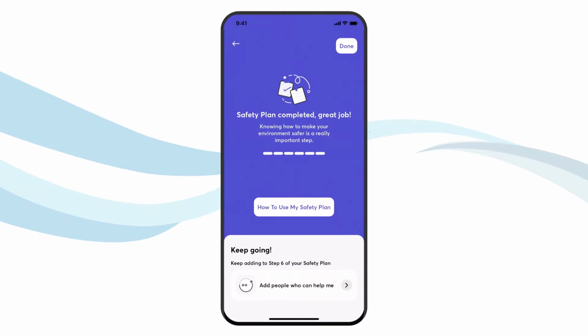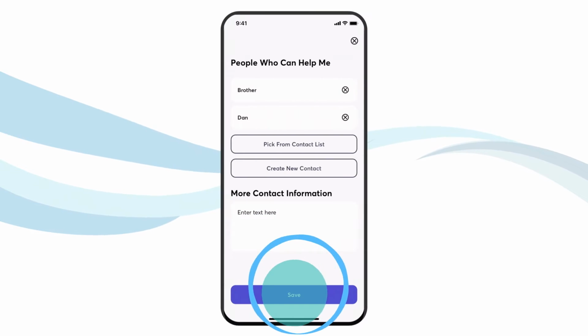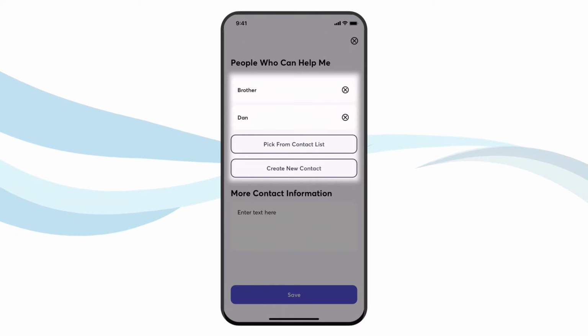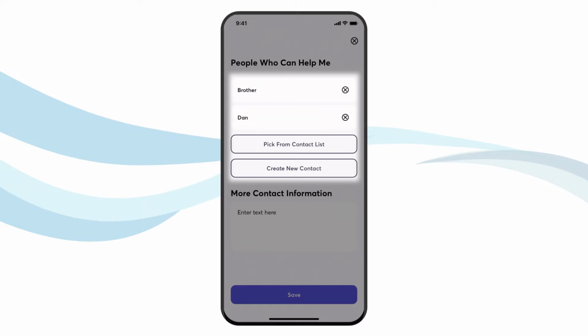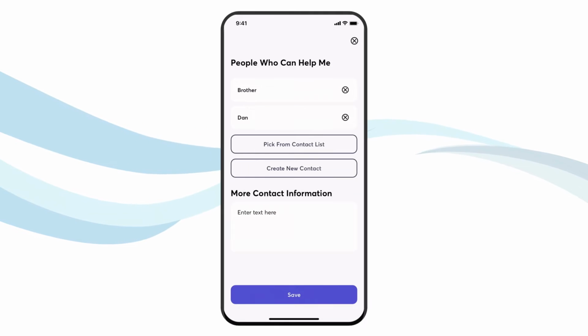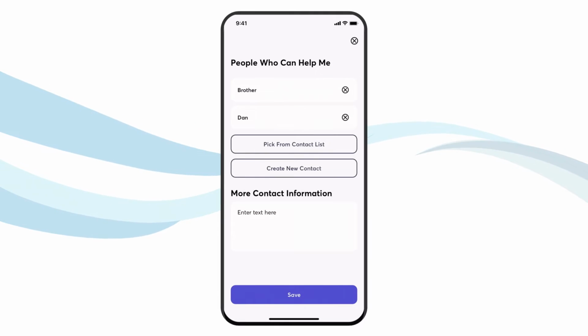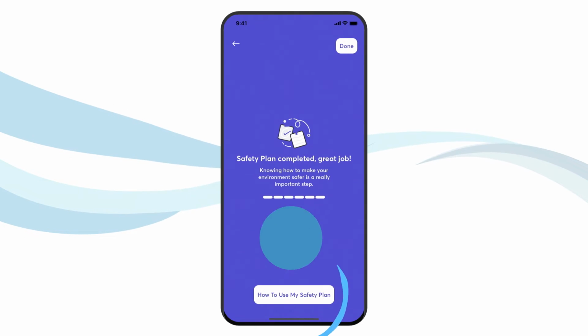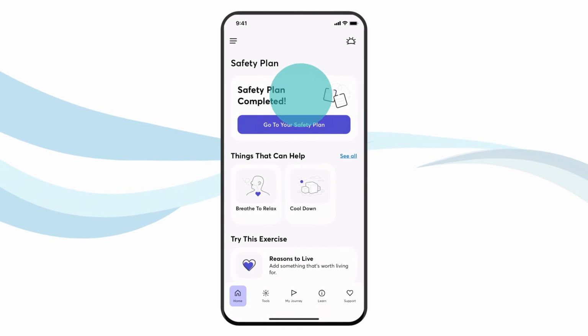Next, add people who can help you secure your environment. These should be friends or family members who can help you during a crisis and with whom you feel comfortable sharing your safety plan. And with that, you've completed your safety plan. Now let's learn how to use it.